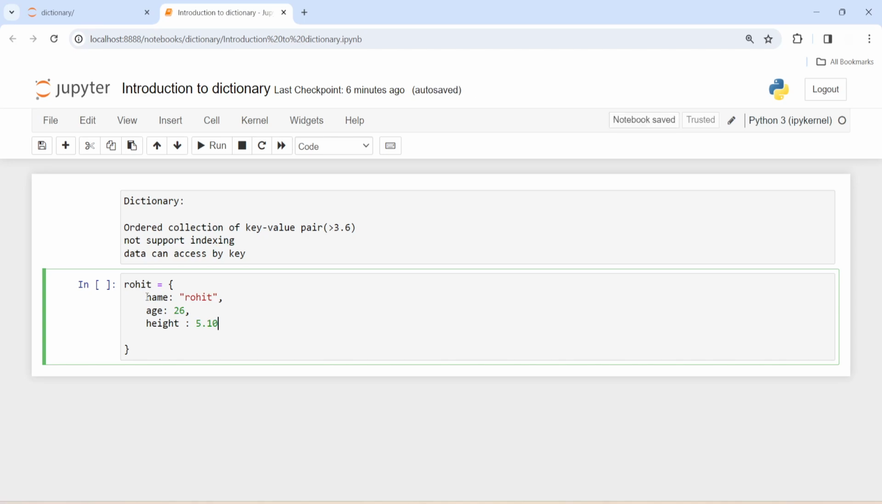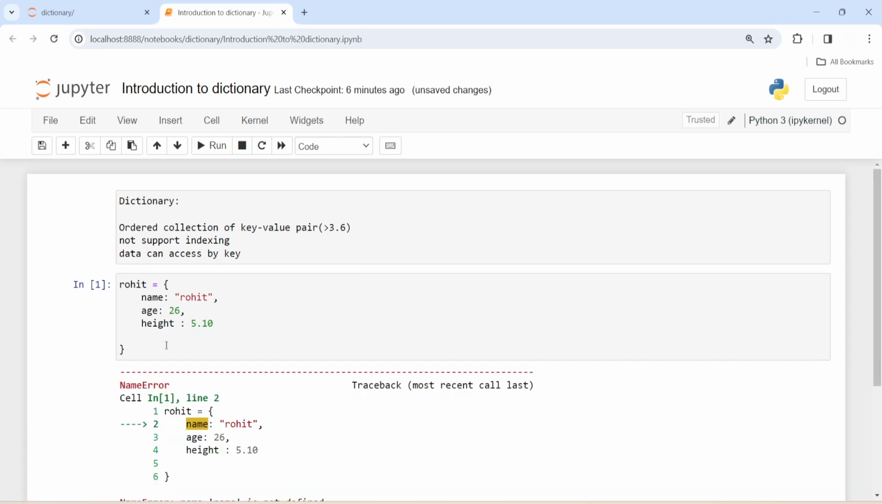So what is a dictionary? Dictionary is a collection of key value pairs. So what is key? Key is name and its value is this. Name is key, Rohit is value, age is key, 26 is value, height is key, and 5.10 is its value. So dictionary is nothing but a collection of key value pairs.